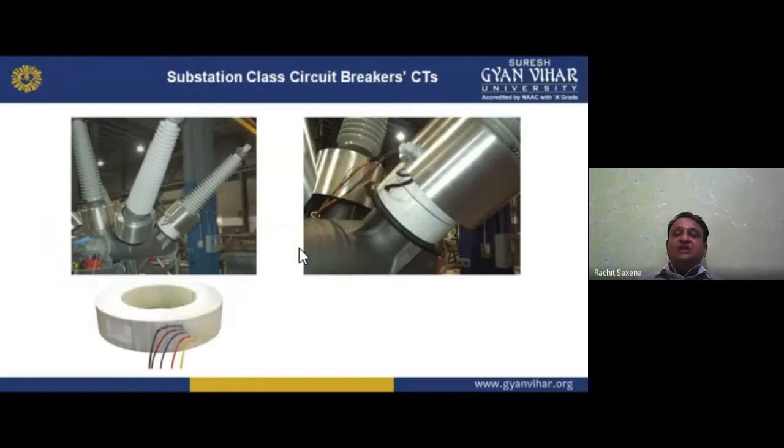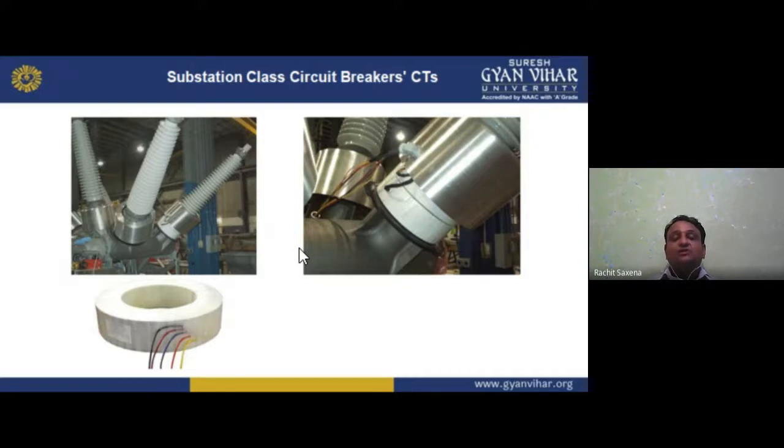Now CT. A substation class circuit breaker looks like this. If I am talking about the CT, the CT is the current transformer. The current transformer is used for the measurement of current in a power system or high voltage system. If I want to measure a current of a higher value, we can use a CT to measure that current, and its conception is similar to the step-up transformer.